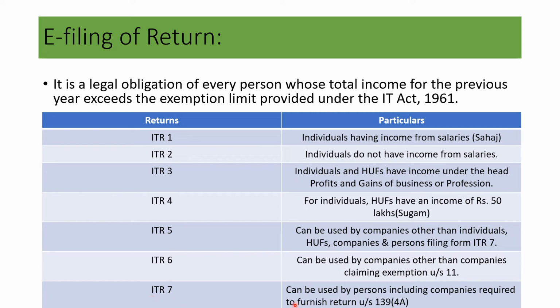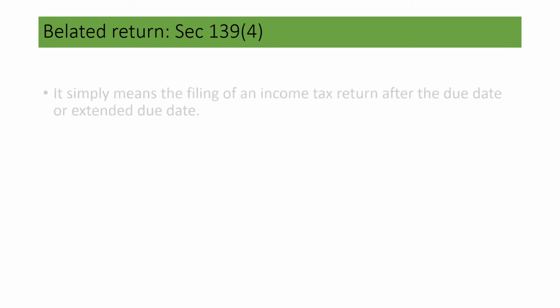ITR 7 can be used by persons including companies required to furnish returns under section 139 subsection 4A. Then belated return, the section for this is section 139 subsection 4.